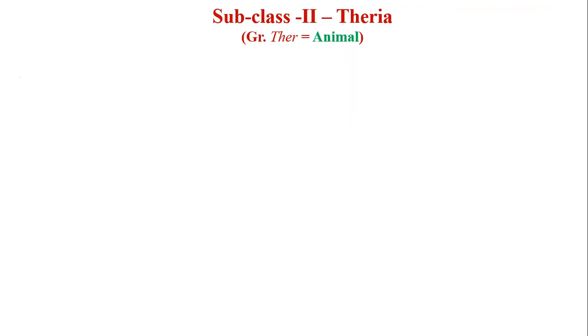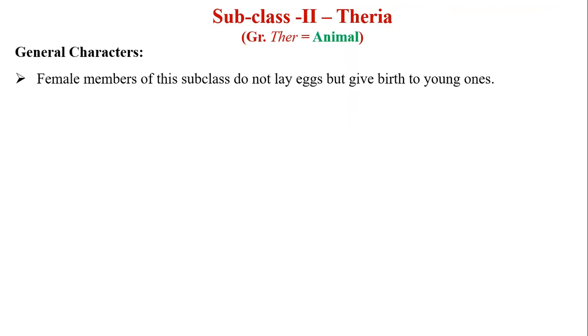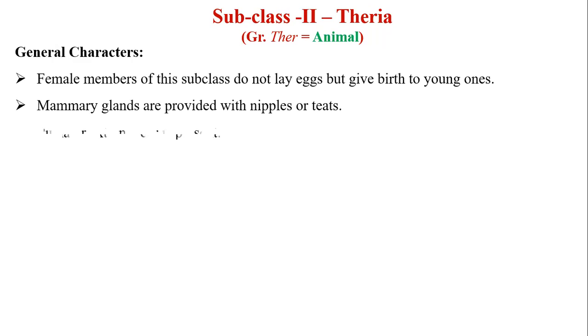Then subclass Theria. As we have said, subclass Theria is again divided into Metatheria, Eutheria and Euriceotheria, but in our syllabus we are only going to relate with Metatheria. Generally the animals belonging to subclass Theria, the female members do not lay eggs, but they give direct birth to young ones. Mammary glands are provided with nipple or teats. Then pinna or external ears are present.